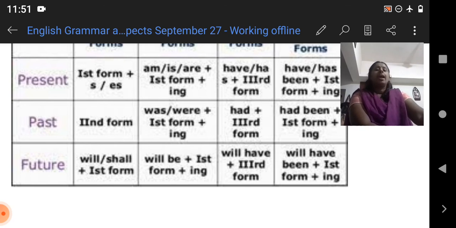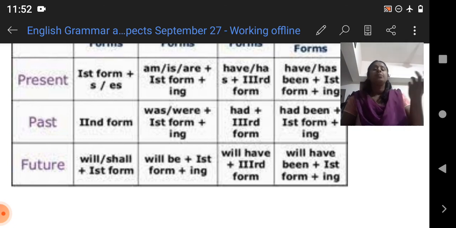Okay, and in the next one, the perfect form. How will you make a future perfect tense? Will have plus the third form. Will have talked. It is not will have been; we will talk about that in the next section.